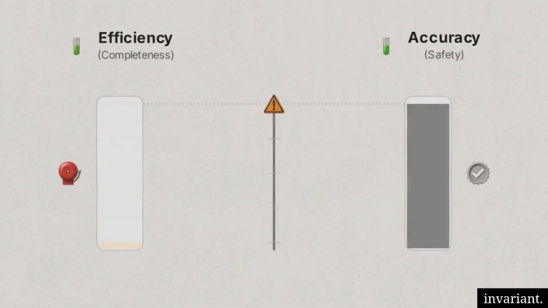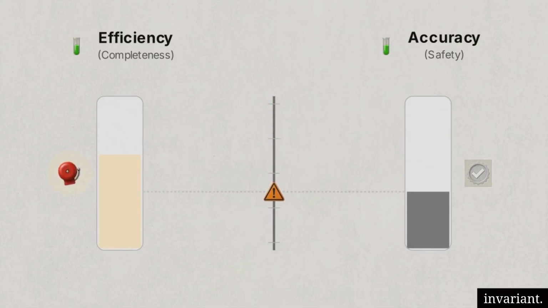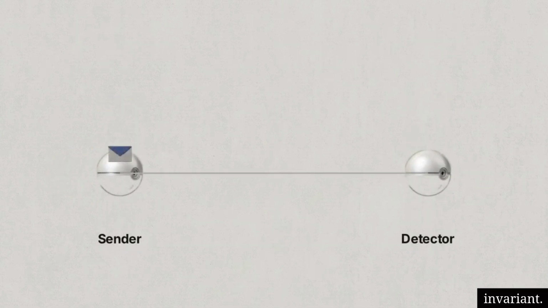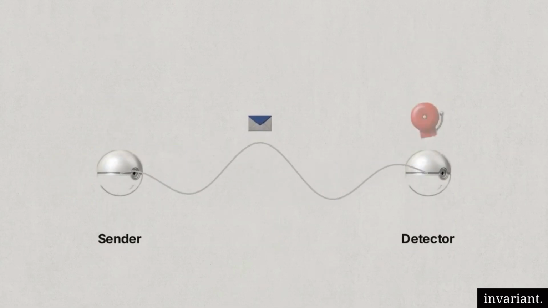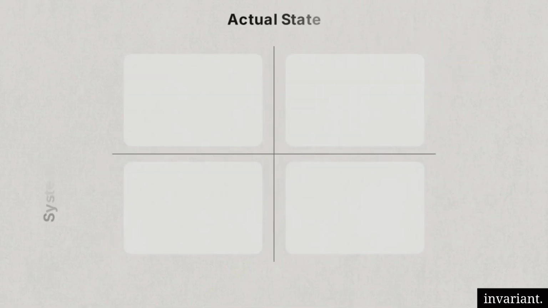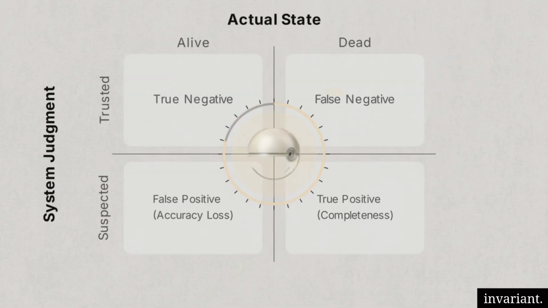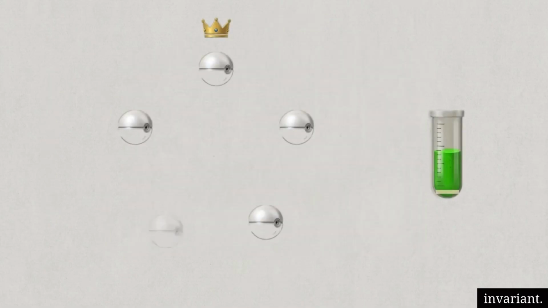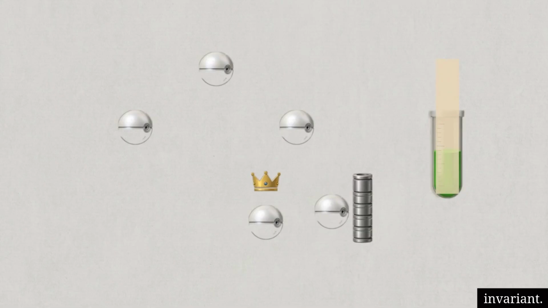These two properties are in constant friction. Increasing efficiency by lowering the threshold to suspect a node inherently decreases accuracy. It makes the system prone to triggering false positives during minor network blips. This matrix determines the core behavior of a distributed database, specifically how long it waits before it triggers a leader election or starts the expensive process of re-replicating data to a new node.